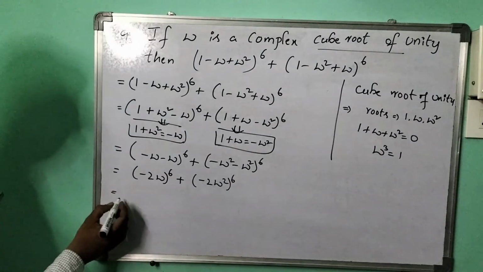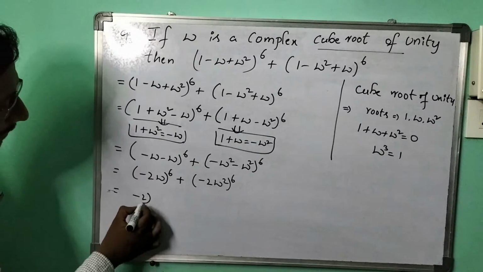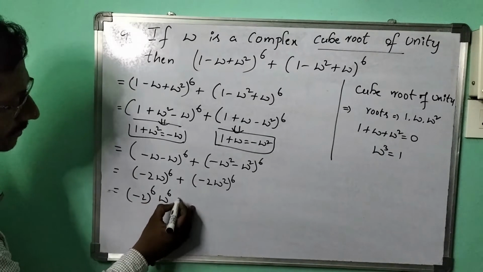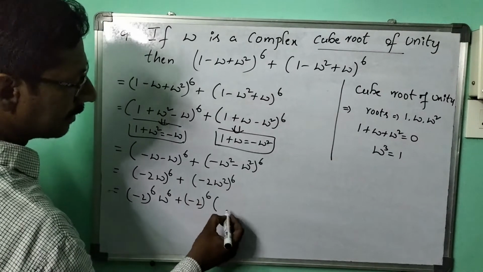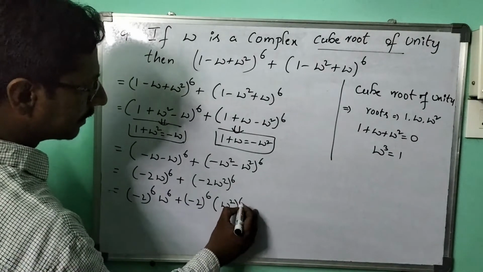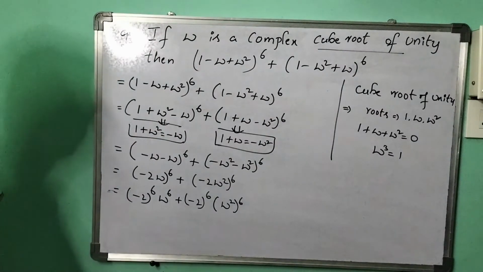So from here I can split those terms: we have minus 2 power 6 as one part, the other one omega power 6, and again minus 2 power 6 and omega square whole power 6. See from here what is the common thing? Minus 2 power 6 is common.